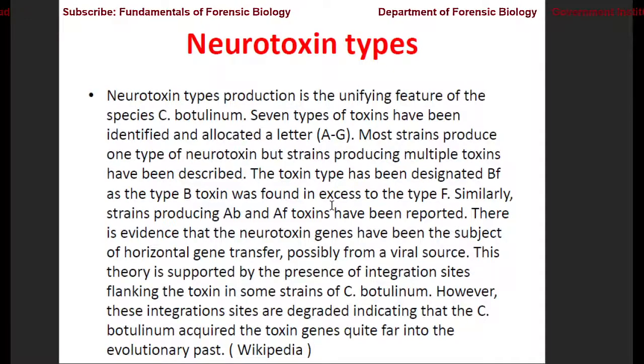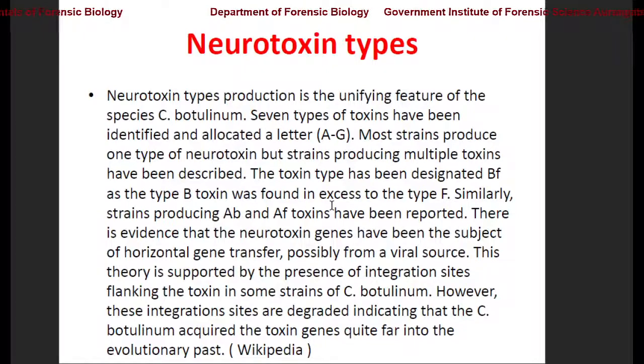The toxin type designated BF means type B toxin was found in excess to type F toxin. So type B toxin is predominant over F toxin. Similarly, strains producing A and B and AF toxins have been reported.